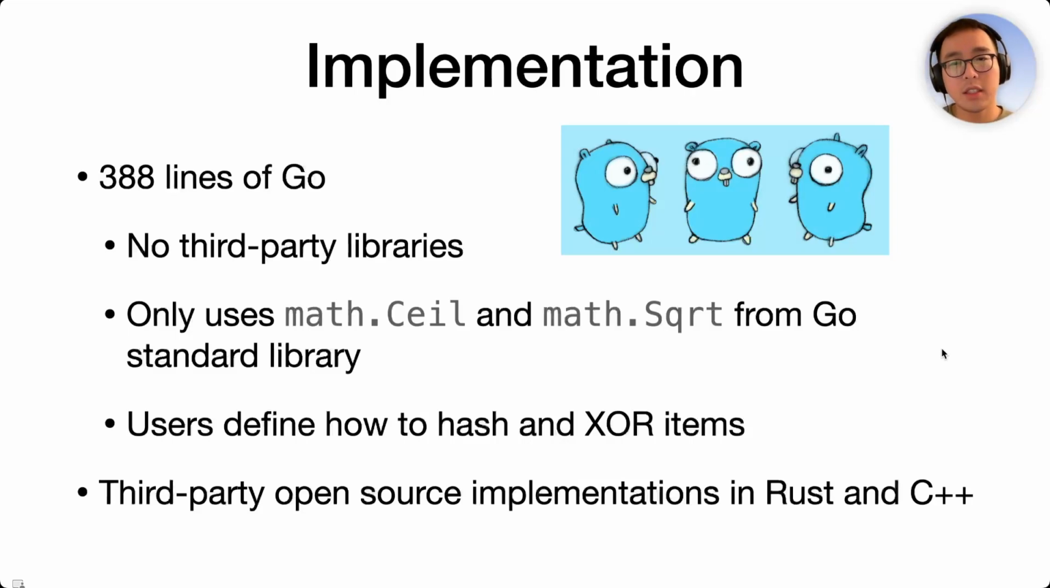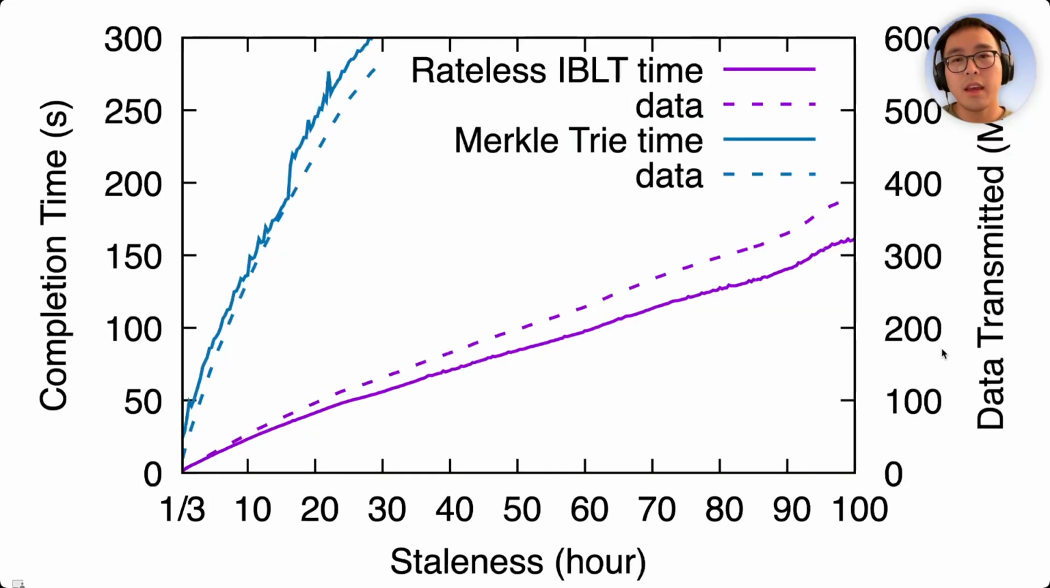As for experiments, we did a few micro-benchmarks to compare rateless IBLTs with other solutions, and an end-to-end experiment using rateless IBLTs to synchronize clients in the Ethereum blockchain. Here I will show some results from the second experiment. We set up two Ethereum clients. One client has the most recent data, and the other client has an outdated version, whose staleness we vary. The clients then synchronize, and we measure the time and the amount of data transmitted. We compare rateless IBLTs with the production system, which uses Merkle-Trie.